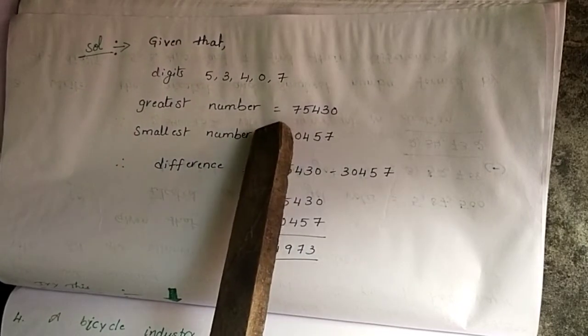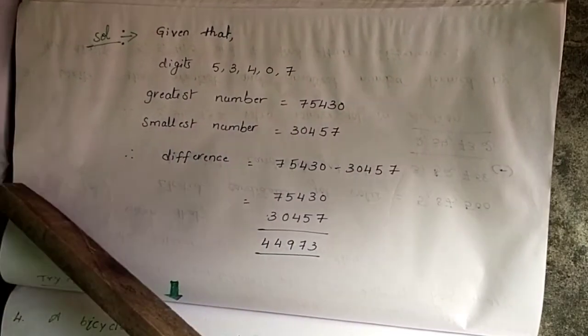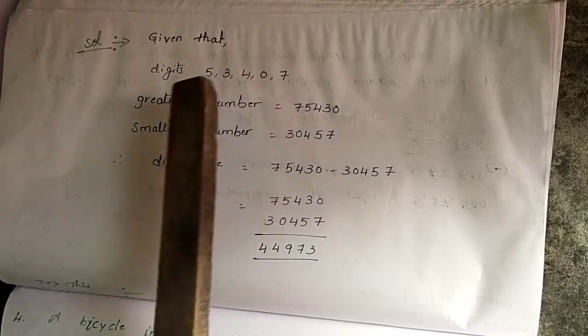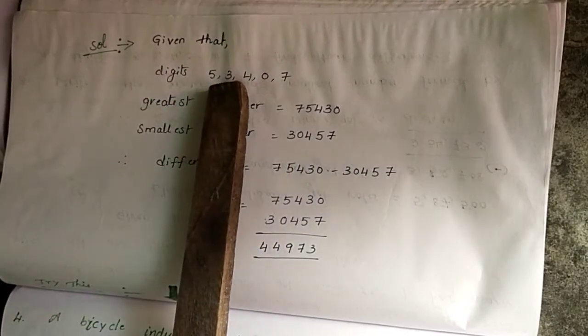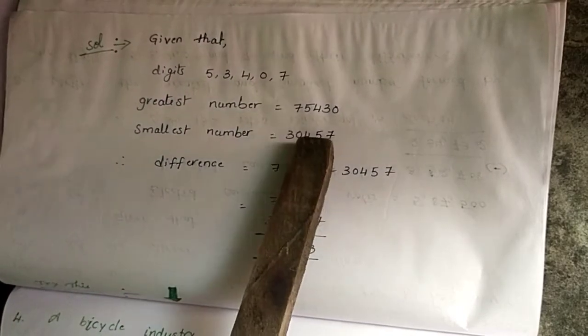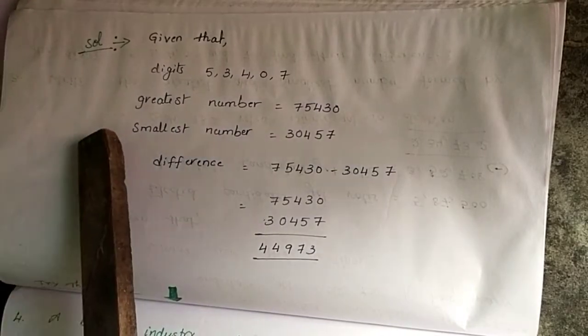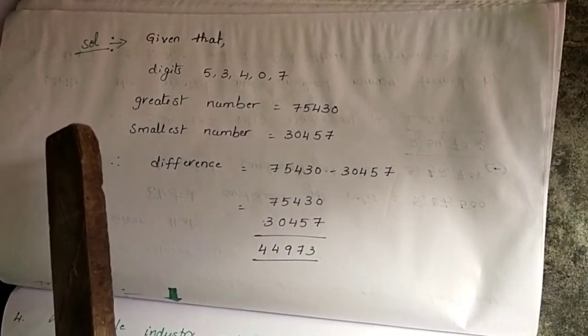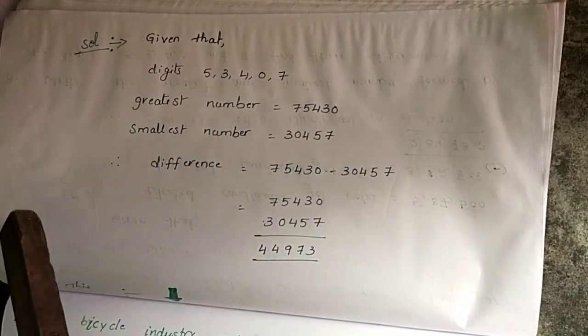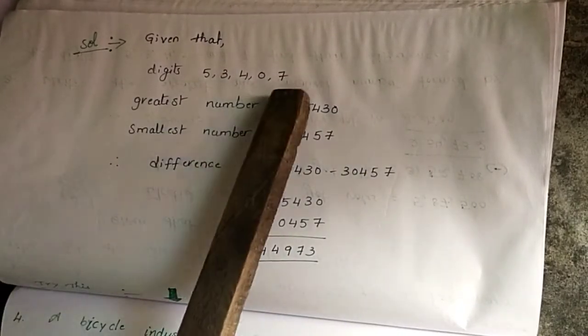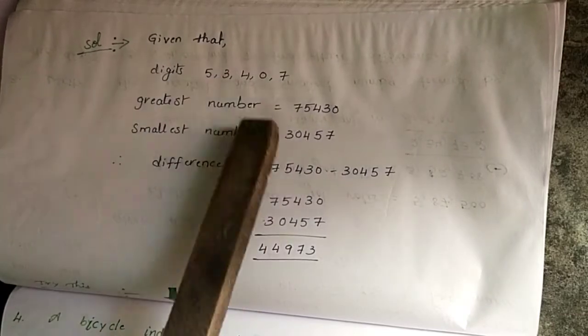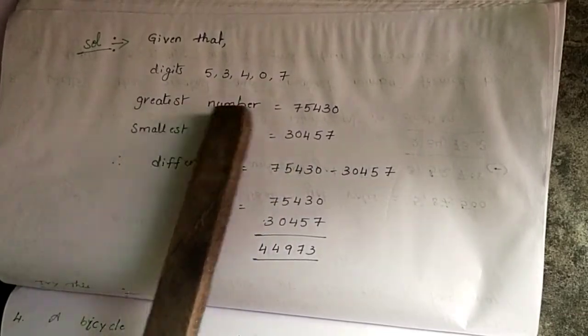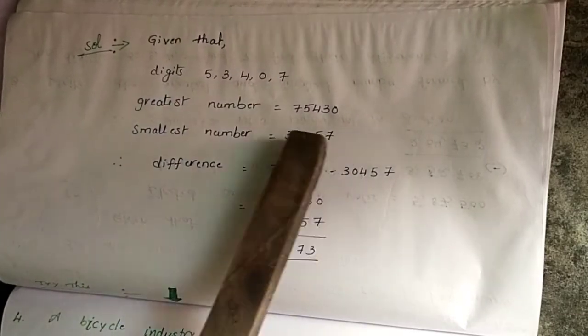Because 0 has no value at the first place. That's why you take the next smallest number, 3. After 3 you write 0. I already told about this in earlier classes. If you want, you can revise the problems. 3, then 0, and again the smallest number 4, again 5, again 7.